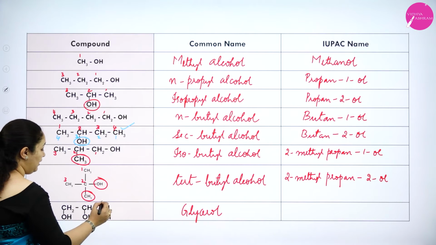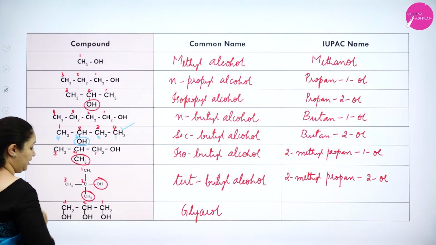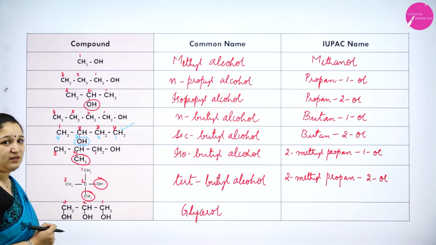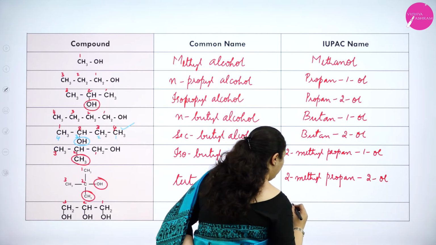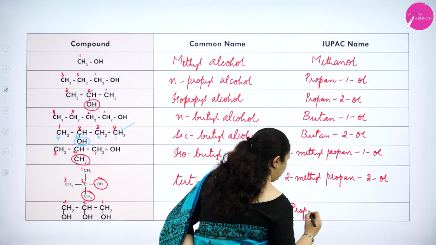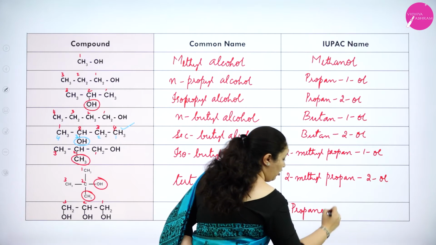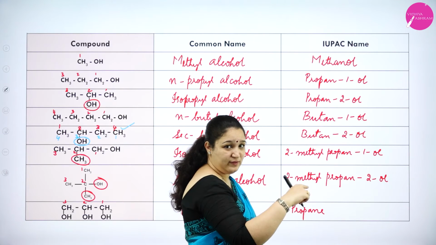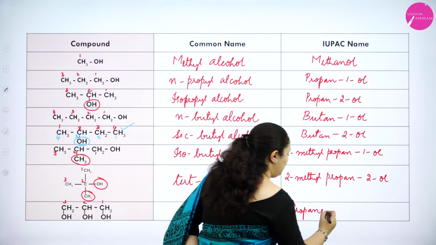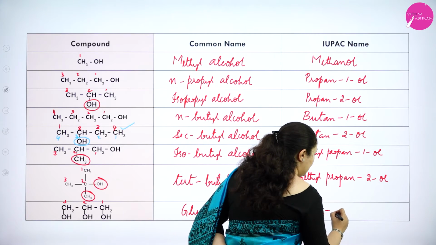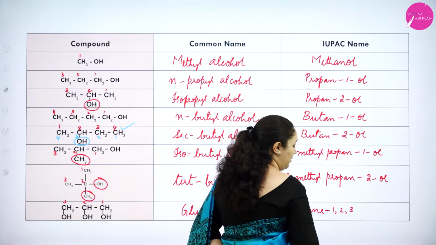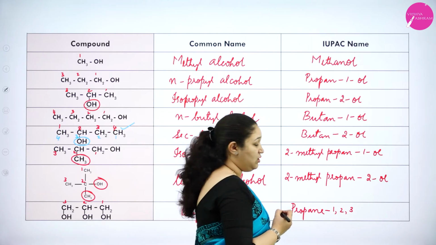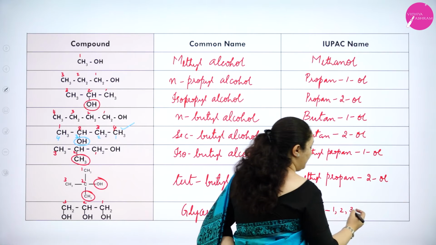So I have to number 1, 2, 3. So when it is a 3 carbon atom chain, it is propane. Correct? So it will be propane. See, I am writing the E also there. I am retaining the E of the alkane name. Then I will put a hyphen to the first carbon atom, to the second carbon atom, as well as the third carbon atom. OH is attached. So it will be 1, 2, 3